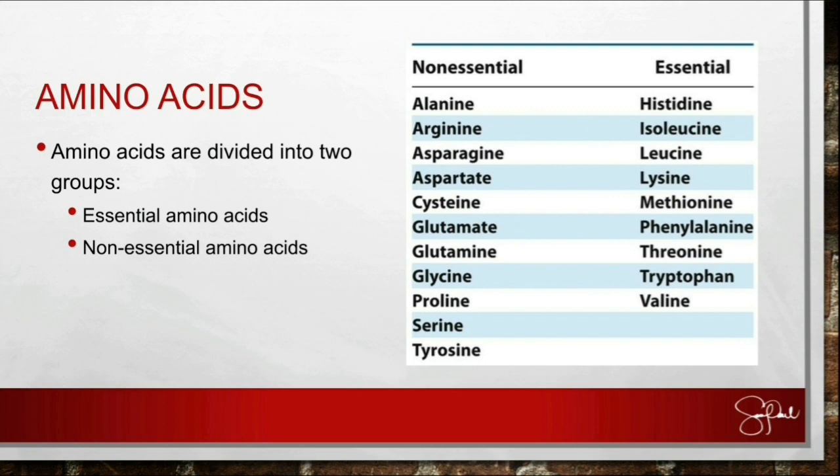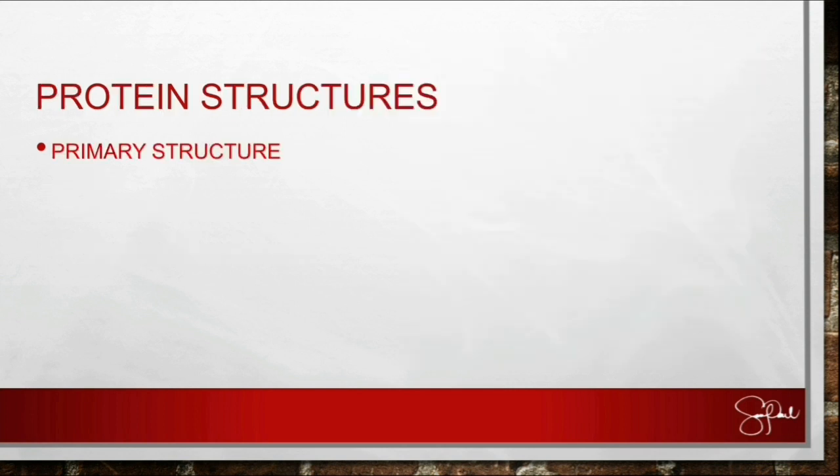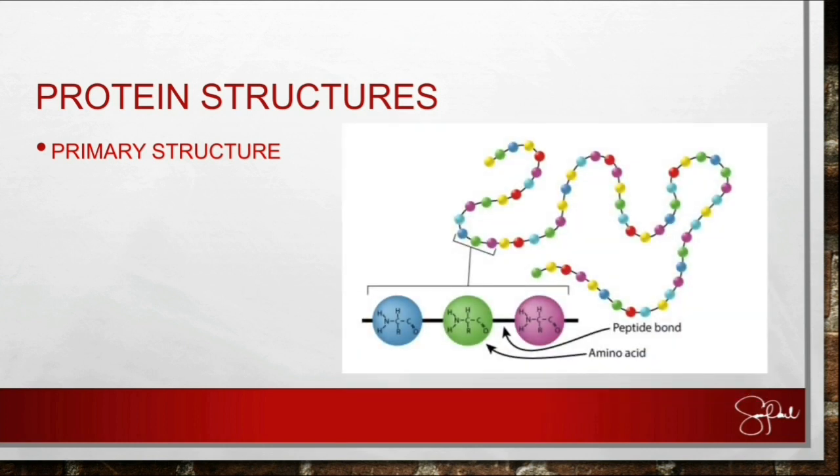So protein has different structures. And the first one is its primary structure. As you can observe, the primary structure of a protein is just a very long chain of amino acids bonded through peptide bonds. So that's the primary structure. After the process of making the protein, it looks like that, a very long chain of amino acids.